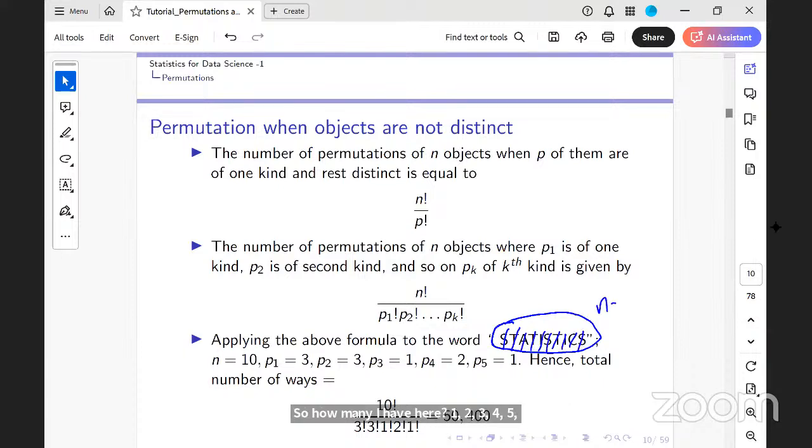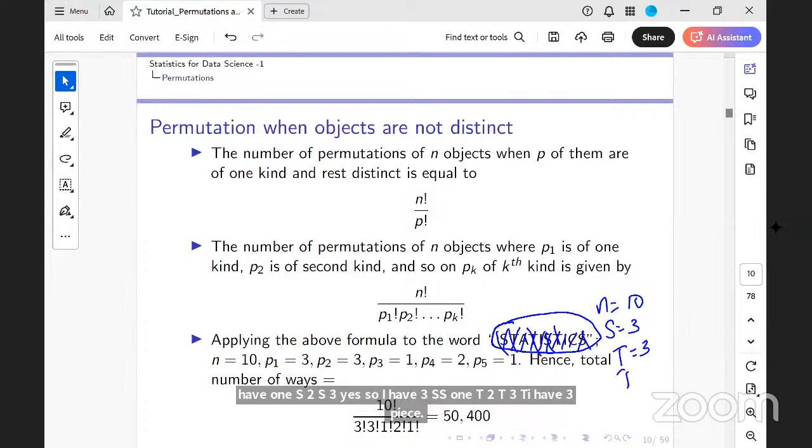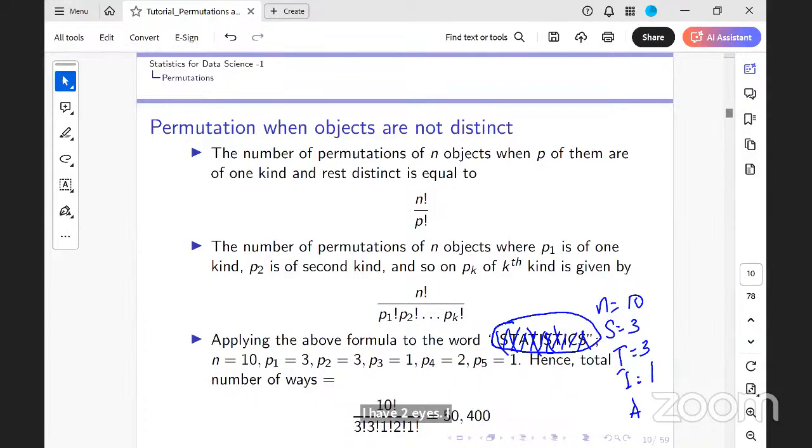So my n is equal to 10, but all of them are not distinct. I have 3 s's, 3 t's, 2 i's, 1 a, 1 c.